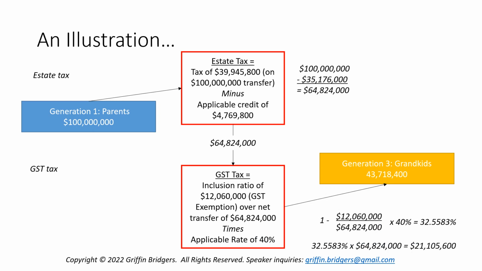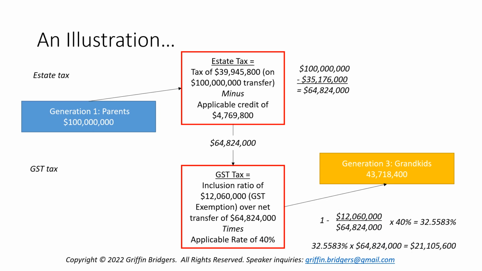So, as you can see in the calculations down in the bottom right-hand corner, we have our GST exemption, assuming we assign that whole exemption to the transfer. So that's in a fraction, the numerator of which is that GST exemption, the denominator of which is the net amount after estate tax that's being transferred to Generation 3 by Generation 1.